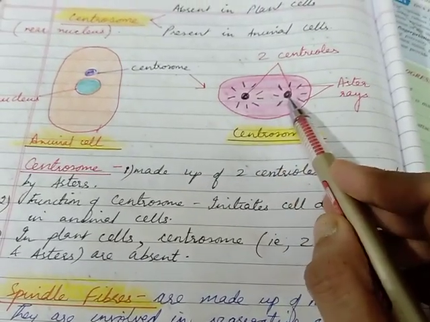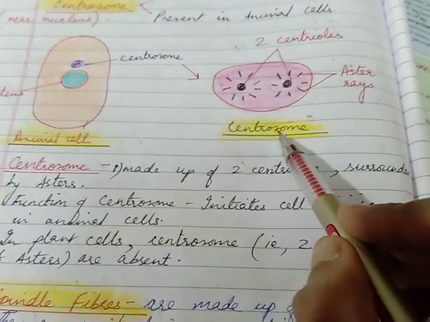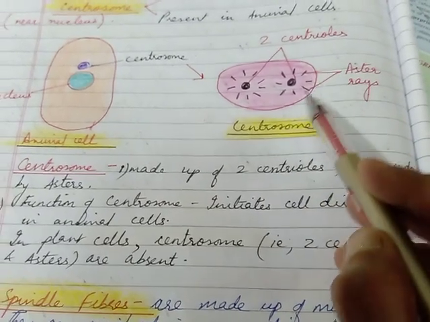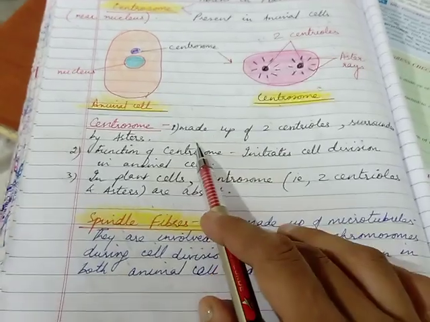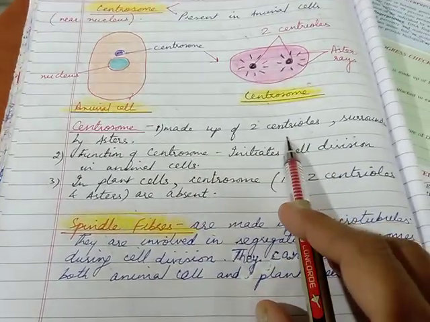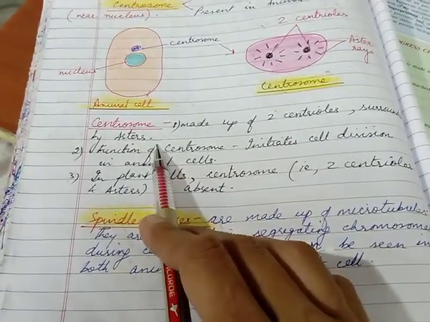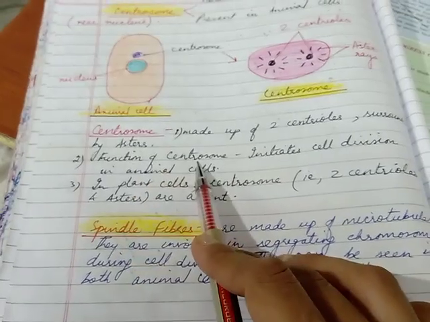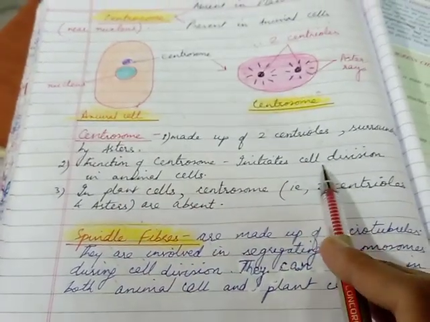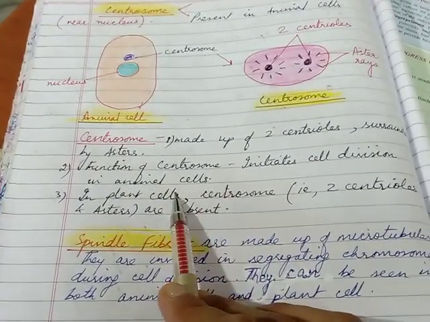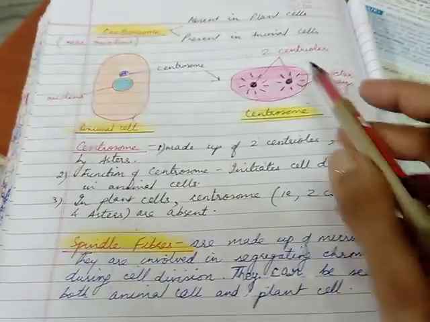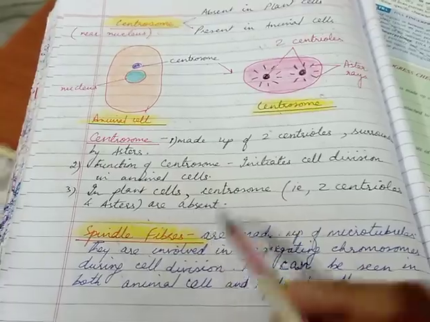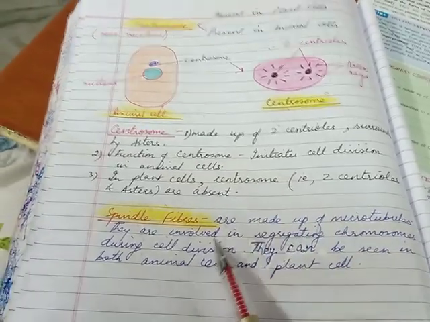So in other words, 2 centrioles surrounded by asters make one centrosome. The function of the centrosome is that it initiates cell division in animal cells. In plant cells, centrosomes, that is both the centrioles and asters, are absent, right?